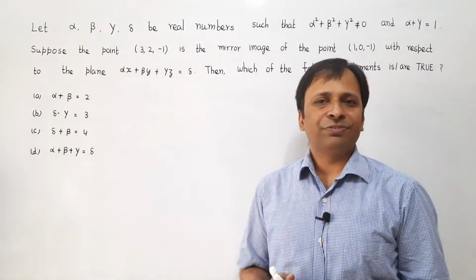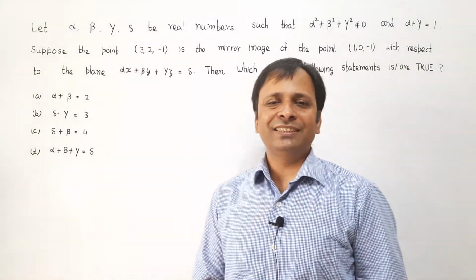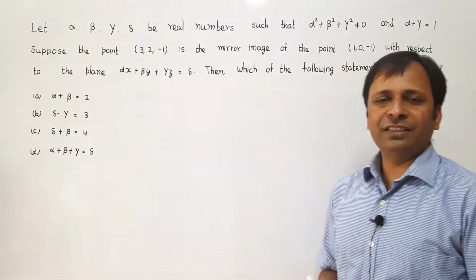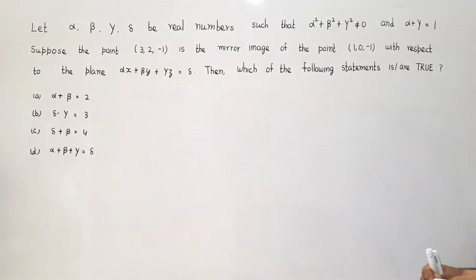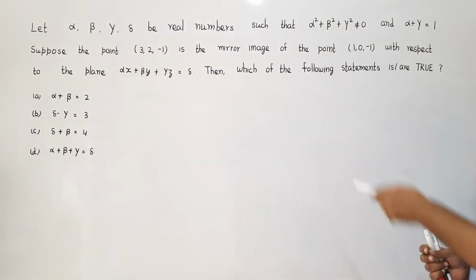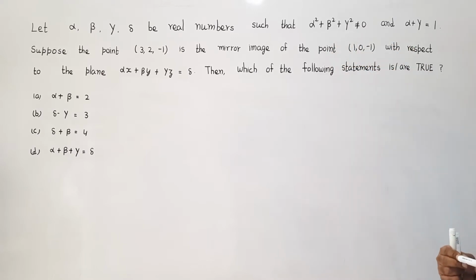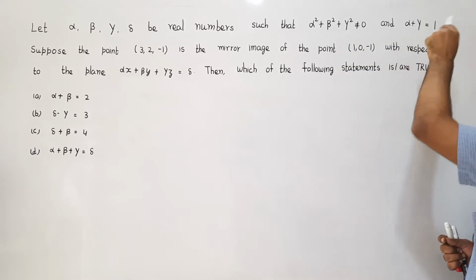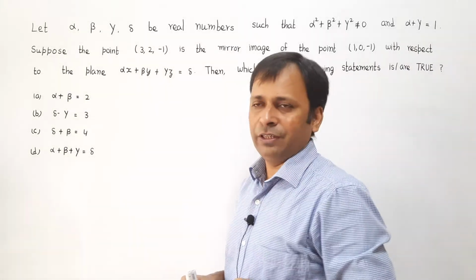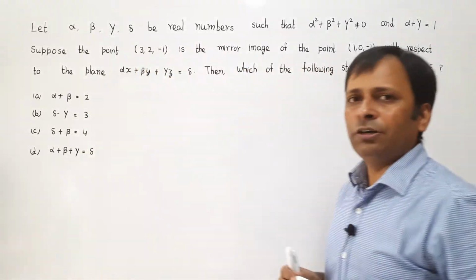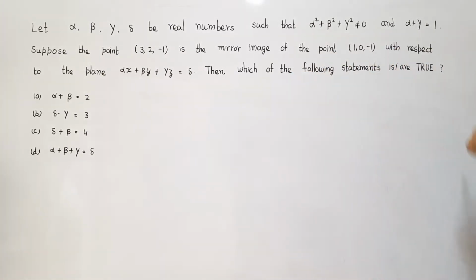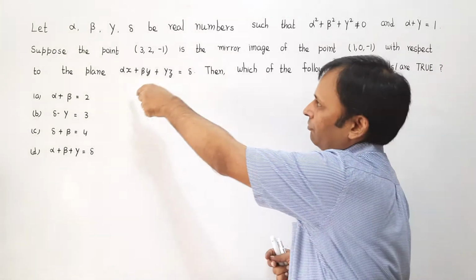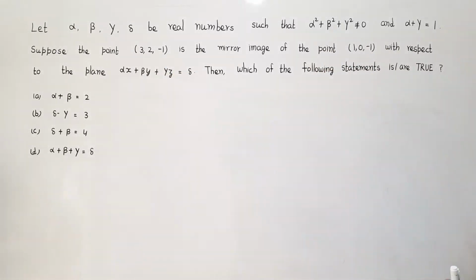We will take this problem from three-dimensional geometry which has been asked in JEE Advanced 2020. The question says, let alpha, beta, gamma, delta be the real numbers such that alpha square plus beta square plus gamma square is not equal to 0 and alpha plus gamma is equal to 1. Suppose the point 3, 2, minus 1 is the mirror image of the point 1, 0, minus 1 with respect to the plane alpha x plus beta y plus gamma z is equal to delta,